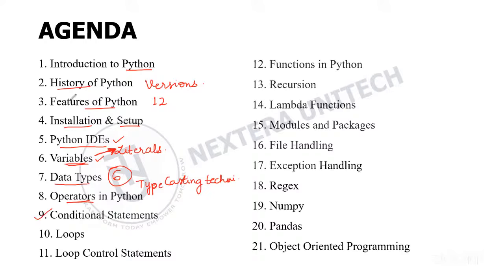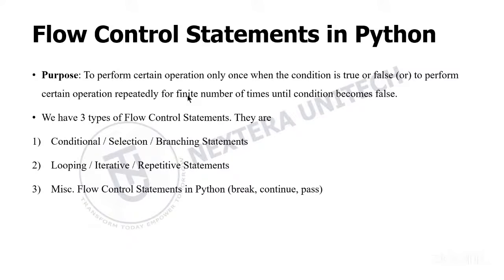In flow control statements, there are 3 types: conditional statements, looping statements, and miscellaneous flow control statements. Yesterday, we learned about the conditional statements, and in these we have the simple if statement, if else statement, and if elif else. Also, we learned about nested conditions using these statements.